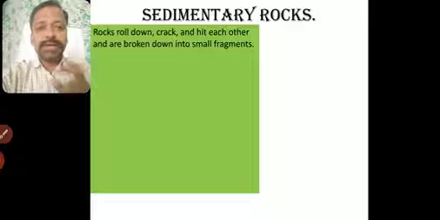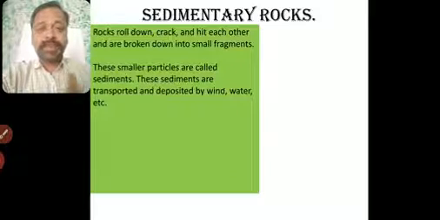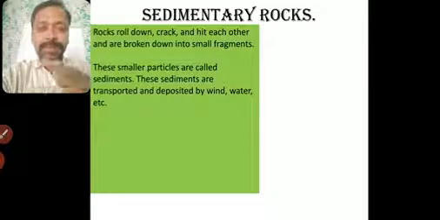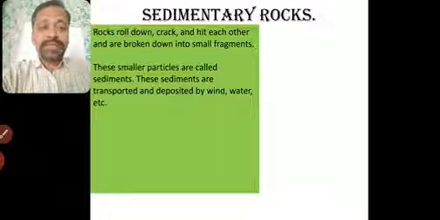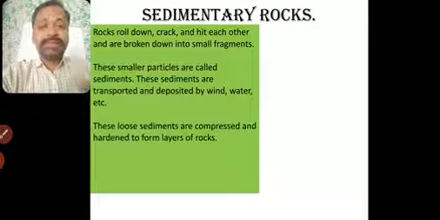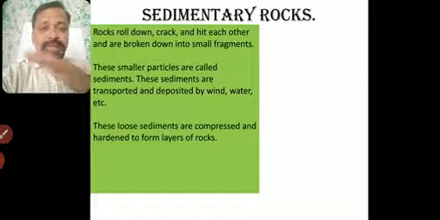Rocks roll down, crack and hit each other and are broken into small fragments. These fragments are then carried away with the river. These smaller particles are called sediments. These sediments are transported and deposited by wind, water, etc. They get deposited, settled down. The loose sediments are compressed and hardened to form layers of rocks. Different layers will be there.